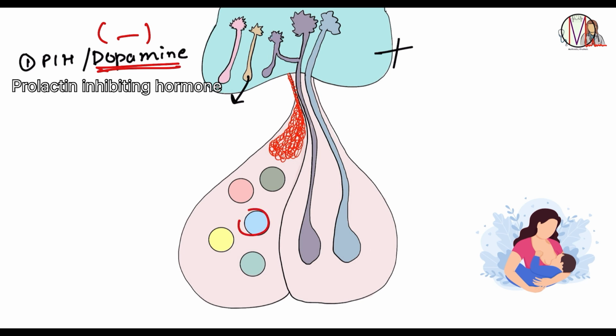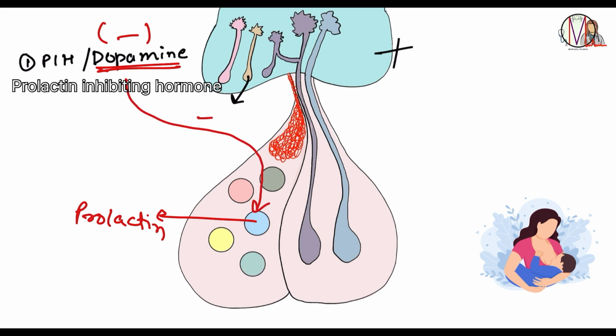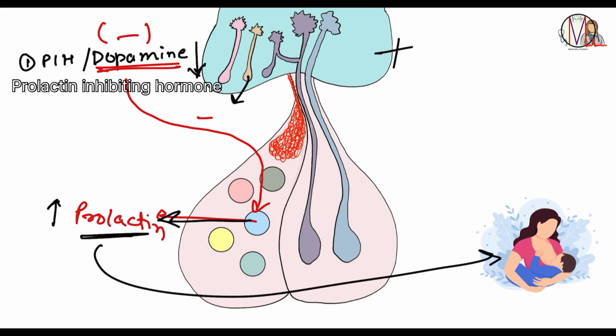Now there are lactotropes in the anterior pituitary which are responsible for releasing prolactin, but as the dopamine is released from the hypothalamus, it gives negative signal, or simply say it inhibits the lactotropes from producing prolactin. So, in order to increase the production and release of prolactin from lactotropes, dopamine levels should be low. This prolactin is responsible for lactation.